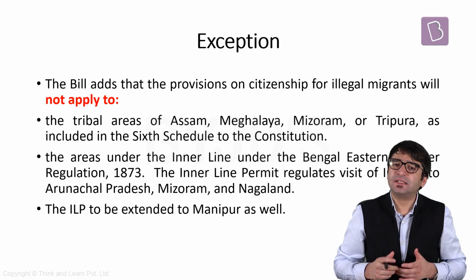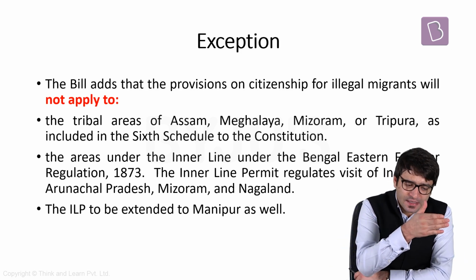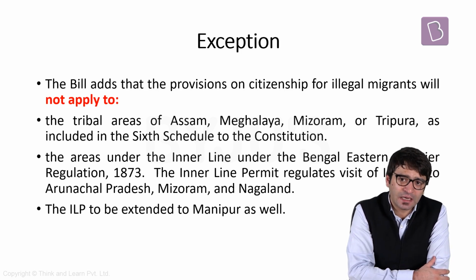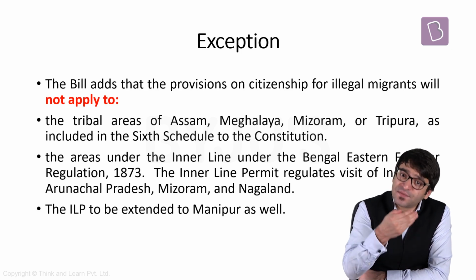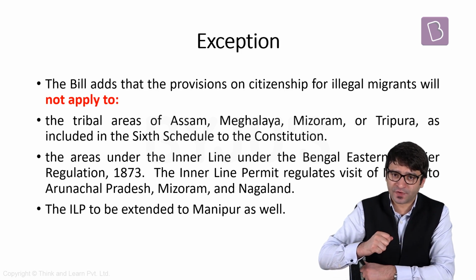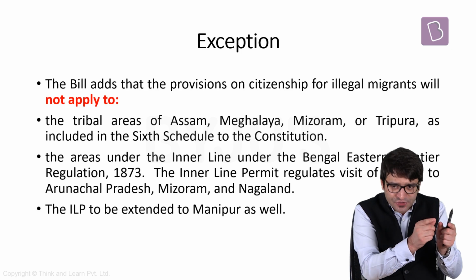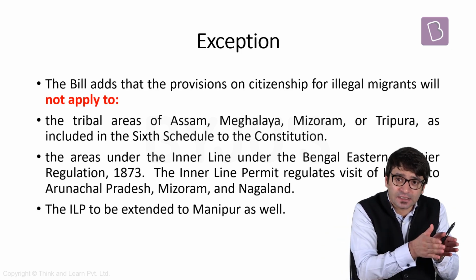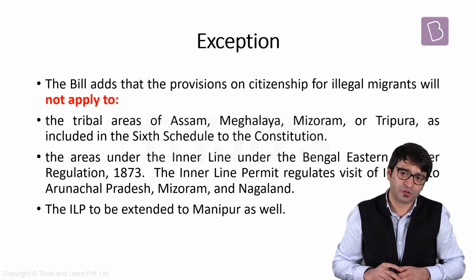But the CAB 2019 also creates exceptions. Which are these exceptions? CAB will not apply to the tribal areas of Assam, Meghalaya, Mizoram and Tripura, because these 4 states have certain areas which come under Schedule 6 of the Constitution of India. That means if we are going to provide citizenship to these religious minorities from 3 Islamic countries, they will not be settled in the tribal areas which come under Schedule 6 of the Constitution of India.